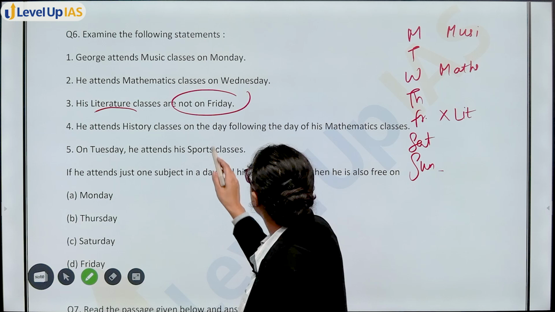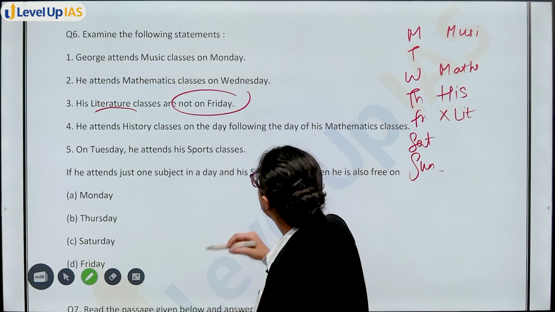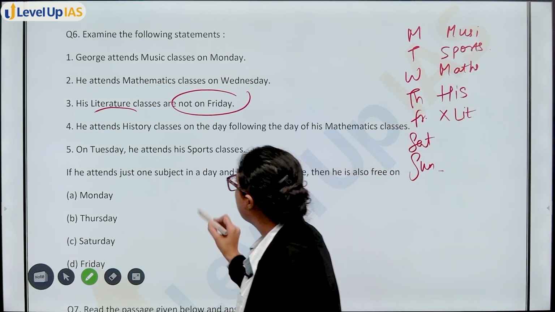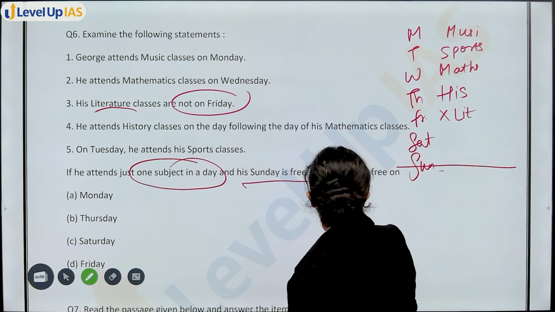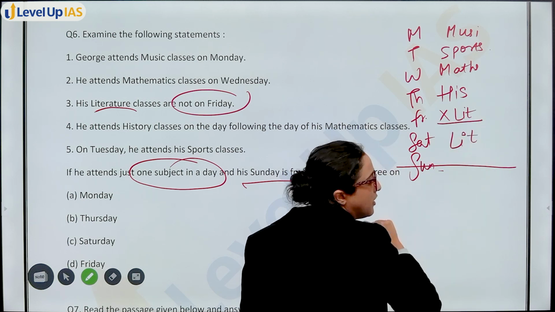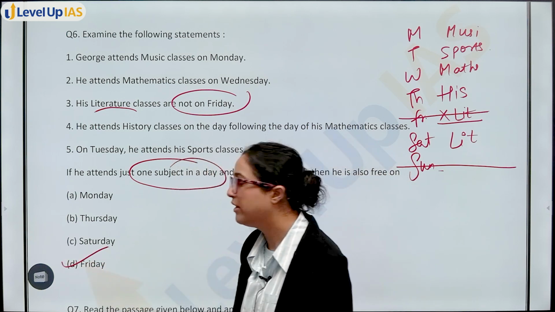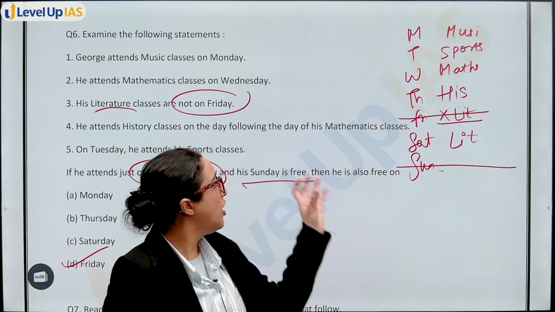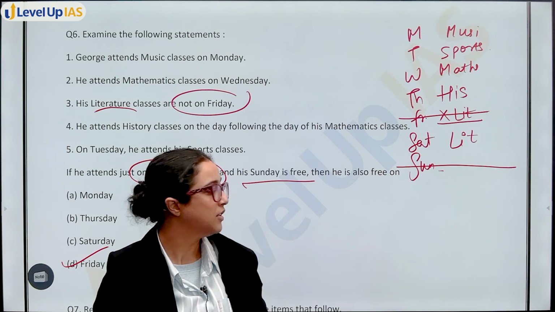Then he attends history classes on the day following maths. That means history classes on Thursday. Tuesday he attends sports. Next, if he attends just one subject in a day, his Sunday is free. No class on Sunday. Then he is also free on... If literature is not here, that means literature will be on Saturday. That means he is free on Friday. So he is also free on option D, Friday. Okay? So in these questions, you can see that this is in written format. If you just write it in table form, you will be able to find your answer.